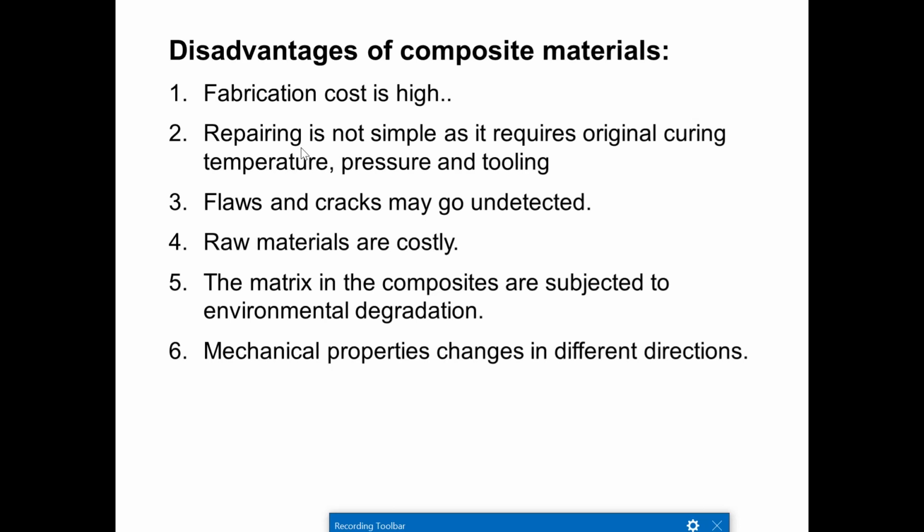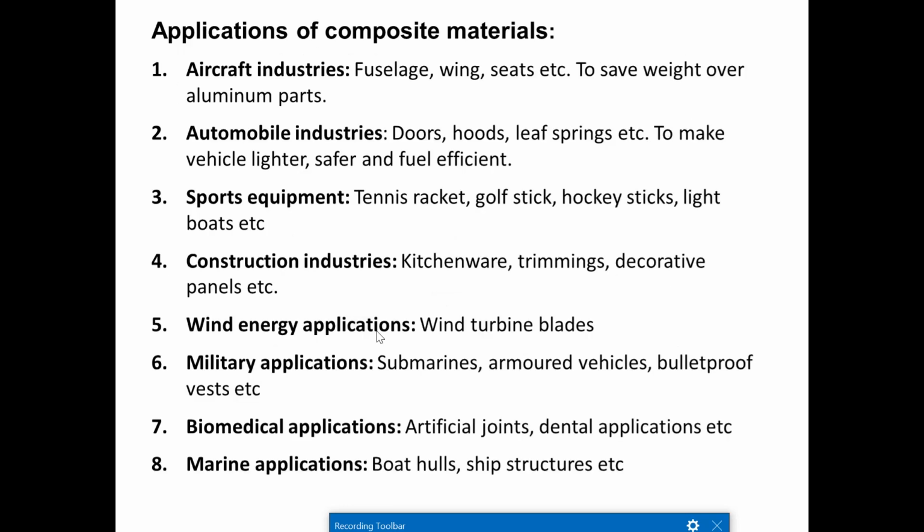Flaws and cracks may go undetected. There might be cracks, internal cracks and internal defects that will be undetected in the composite material. Raw materials are costly. The matrix in the composite is subjected to environmental degradation. The composite materials that you are going to use are non-biodegradable, so environmental degradation is a problem, and mechanical properties change in different directions. Here the mechanical properties are going to vary in different directions. That is the disadvantage of composite material.